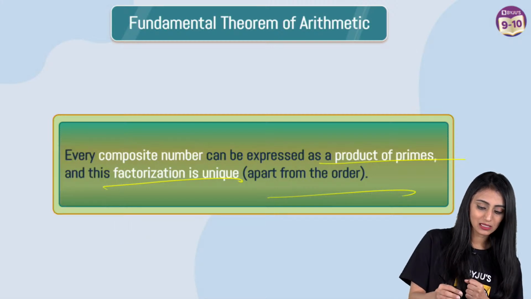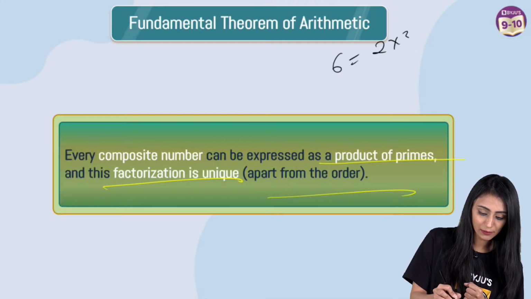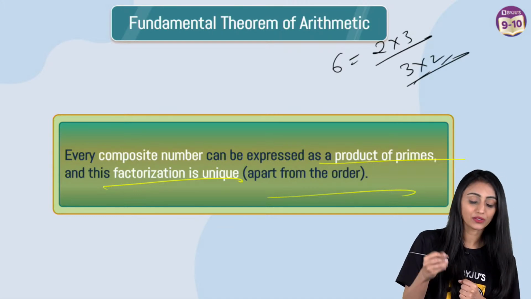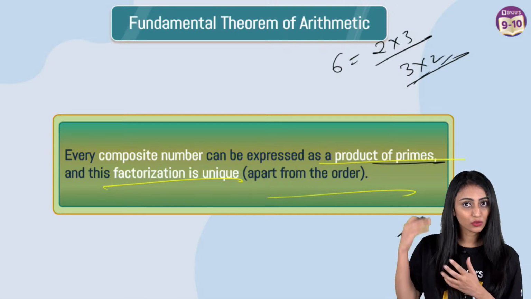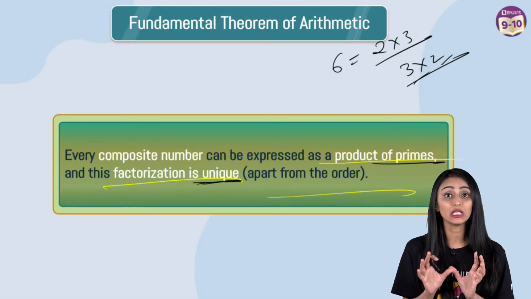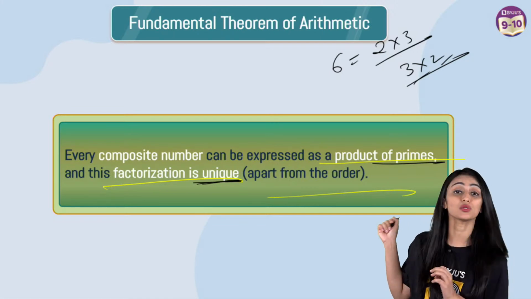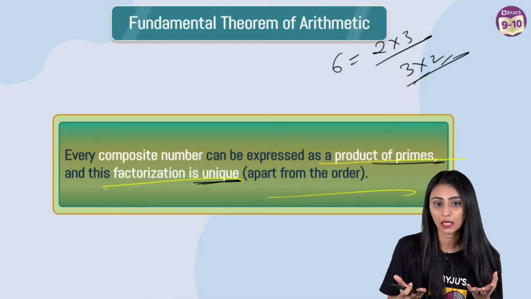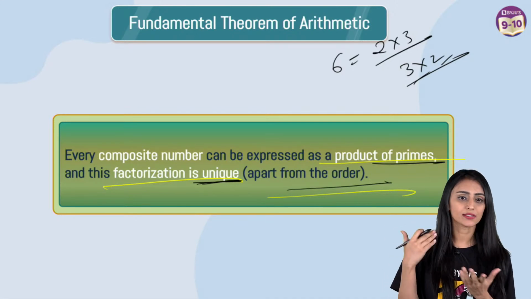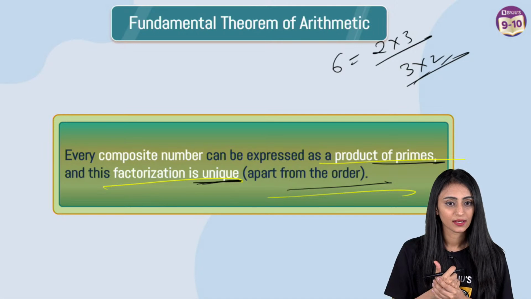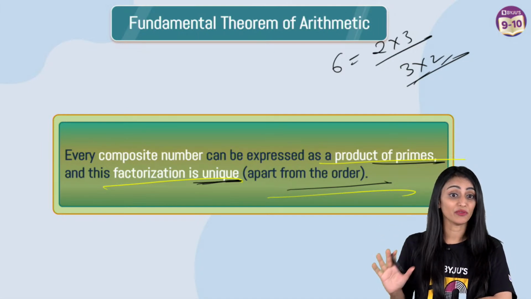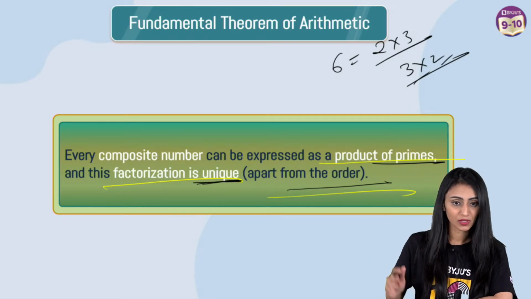So the example would be, let's say, as I said, 6. That's 2 times 3. Or you can write this as 3 times 2 also. So both these, 3 and 2, are primes. 6 could be written as a product of primes. And this factorization over here is unique. Why do we say unique? Because on multiplying these two numbers, we will not get any other number, right? Yes, and apart from the order. Order doesn't matter here. All right. So I hope everybody is clear with the fundamental theorem of arithmetic. No doubt still here?